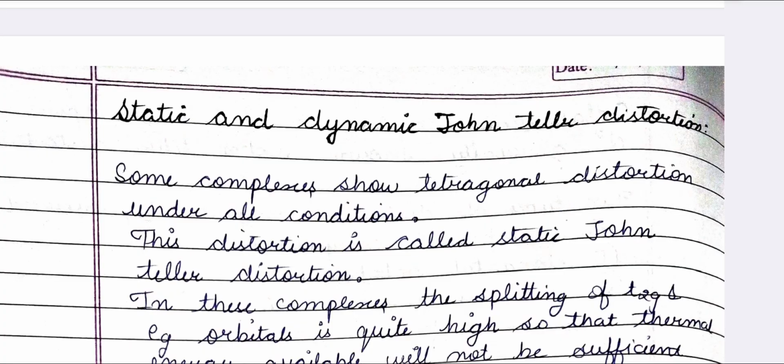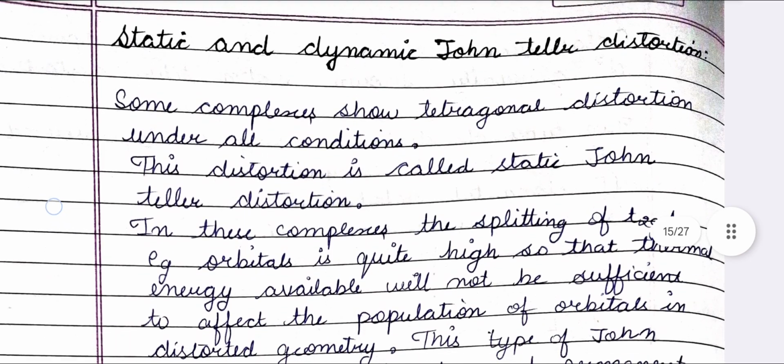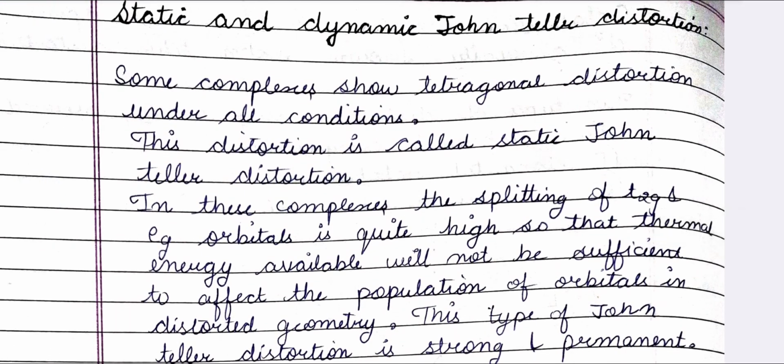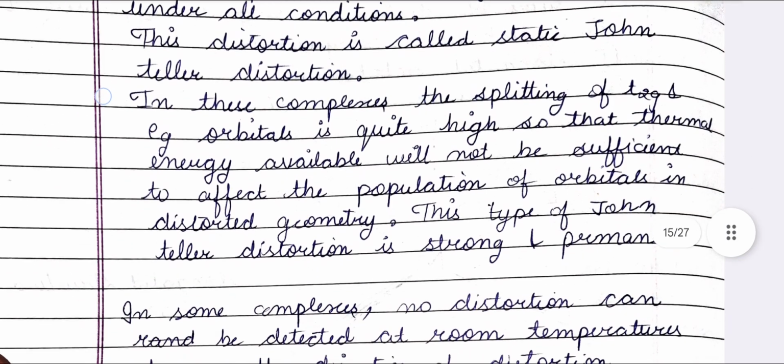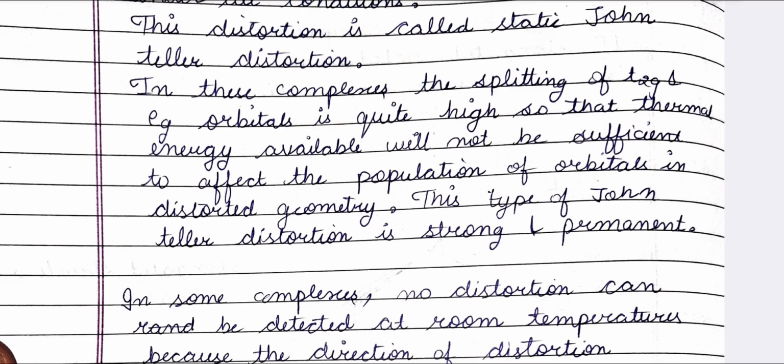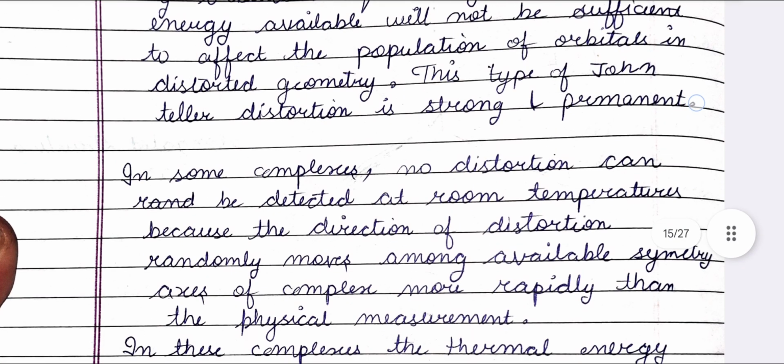Static and dynamic Jahn-Teller distortion. Some complexes show tetragonal distortion under all conditions. This distortion is called static Jahn-Teller distortion. In these complexes, the splitting of t2g and eg orbitals is quite high, so the thermal energy available will not be sufficient to affect the population of orbitals in the distorted geometry. This type of Jahn-Teller distortion is strong and permanent.